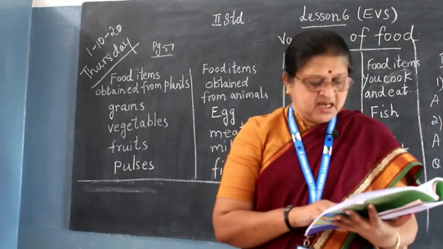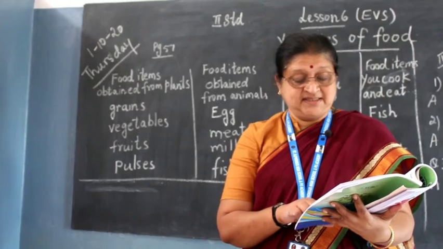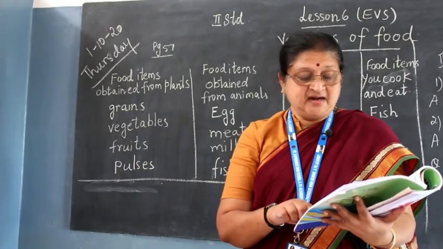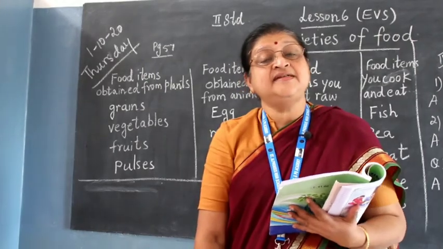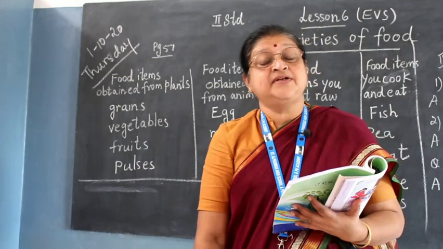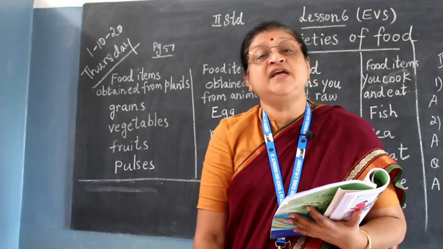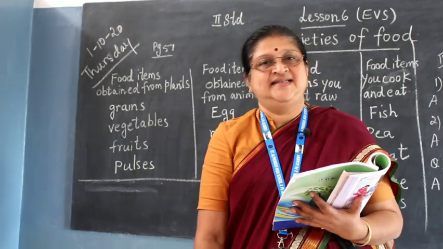The next, are they different? Yes, sometimes it is different. If they are, how and why? If they are, how means because the taste is different. Why? Because sometimes the food is available according to the season, isn't it?